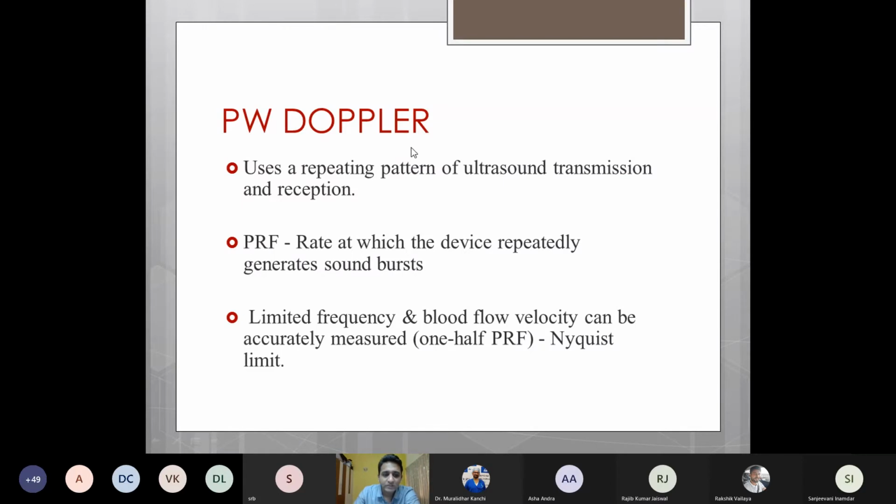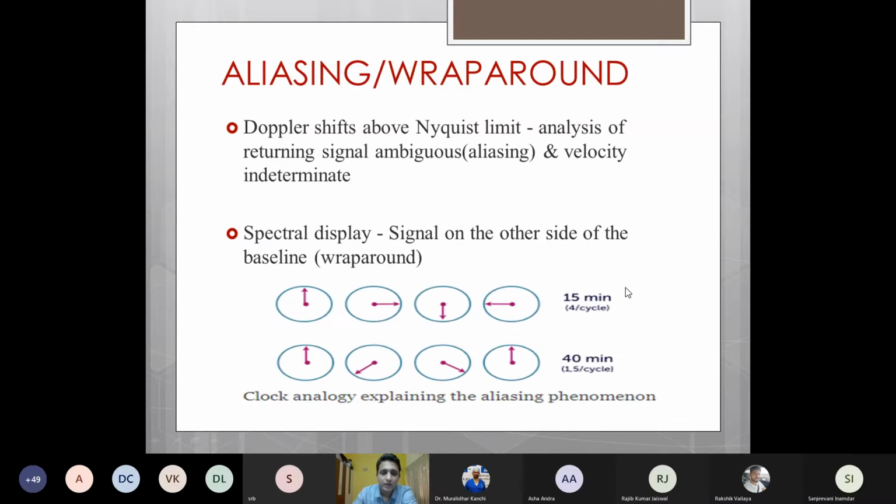Since pulse wave Doppler uses a repeated pattern of ultrasound transmission and reception, it has to go to that particular sample volume and come back. It has a limited frequency which it can measure. This is known as the Nyquist limit. Any velocity which lies above this limit will not be accurate, and it will lead to ambiguity. Any Doppler shift which lies above this Nyquist limit makes the analysis of the returning signal ambiguous, which is known as aliasing, and the velocity becomes indeterminate.